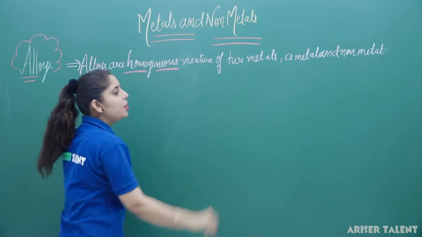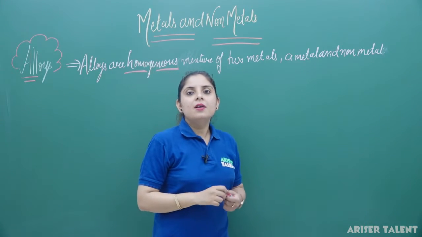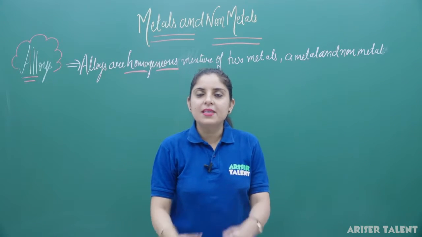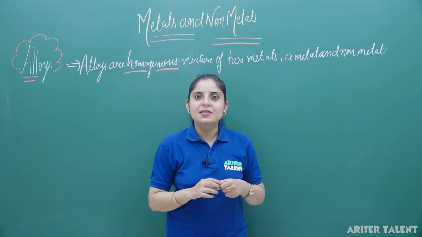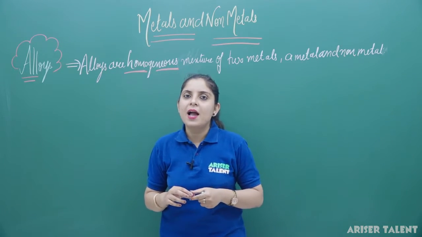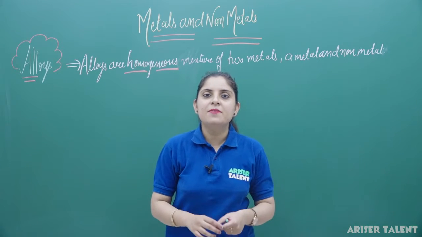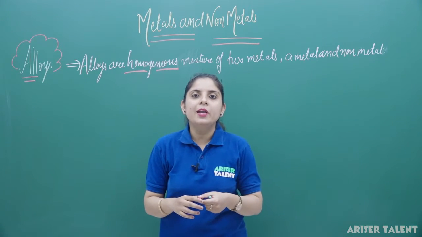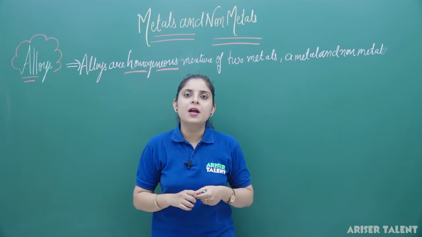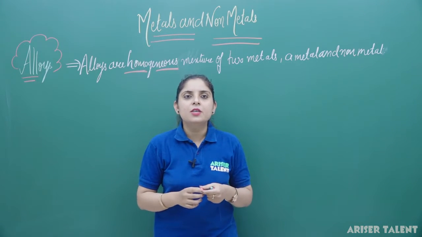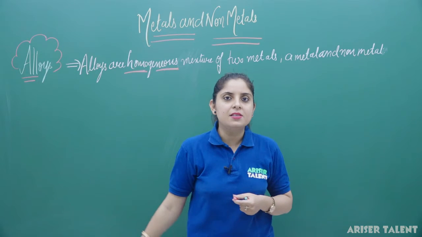The word homogeneous means the compound which is formed consists of the same kind of particles. So an example here will be stainless steel, and why are we not using iron in its raw form? As it is very soft, and when you use it, it will become stretched easily. So generally it is mixed with 0.5% of carbon to increase its tensile strength.